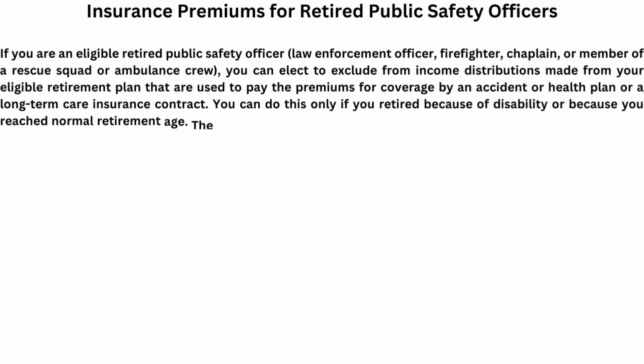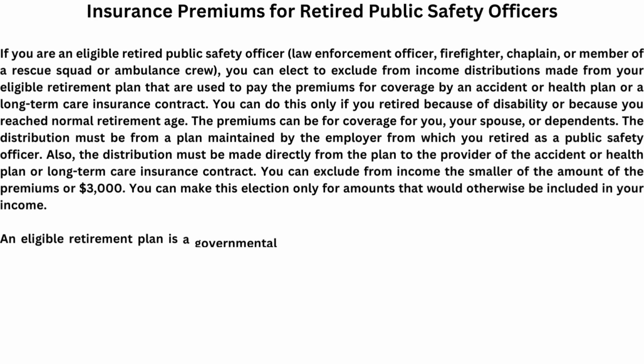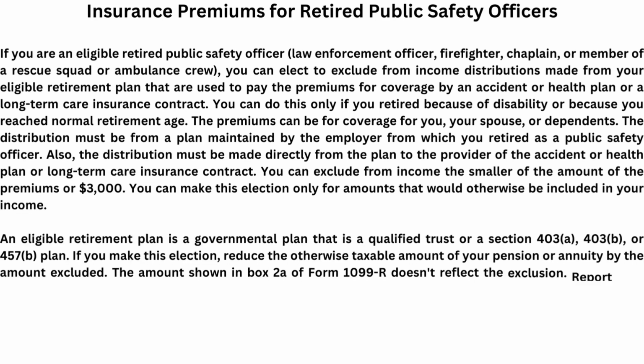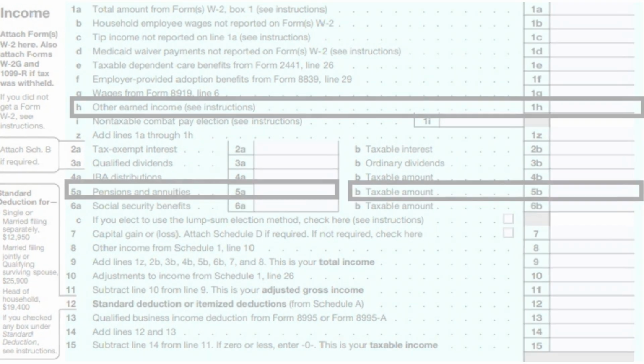Insurance premiums for retired public safety officers. If you are an eligible retired public safety officer, you can exclude from income the smaller of the amount of the premiums, or $3,000, on line 5A and 5B. Your disability pension on line 1H.